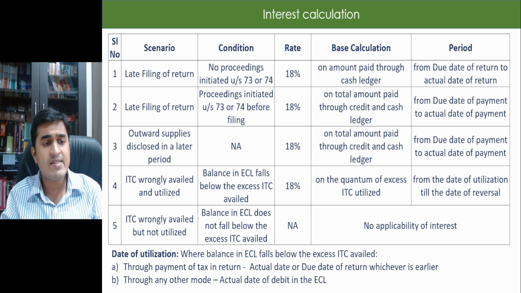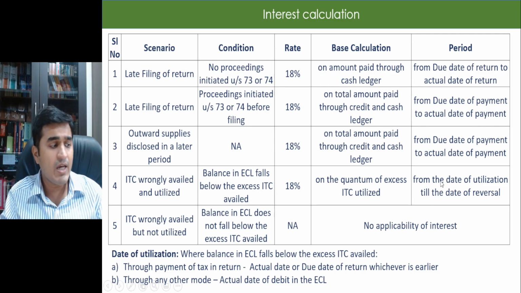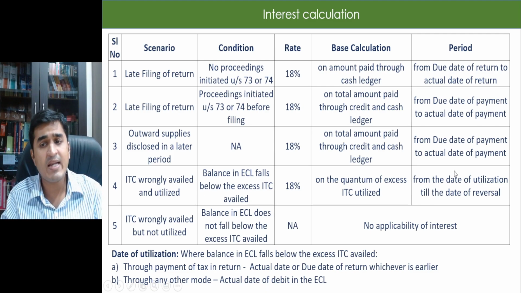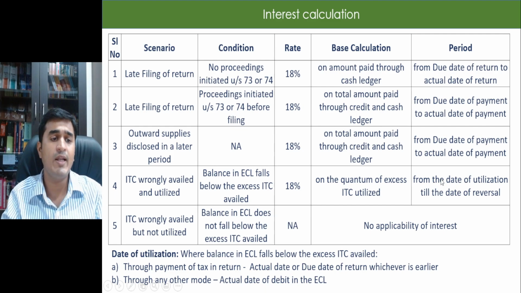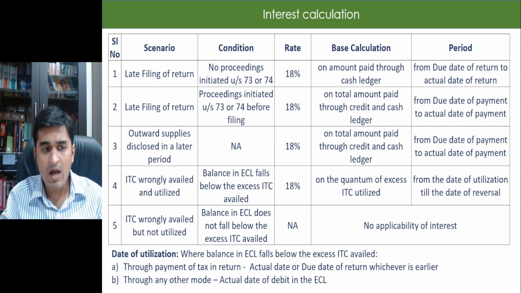And if let's say I have not utilized that balance, I have 1,20,000 in my credit ledger and I need to reverse 1 lakh, there is no interest applicable. Now, the period from which I need to pay interest is date of utilization till the date of reversal. Now, what is considered as the date of utilization?